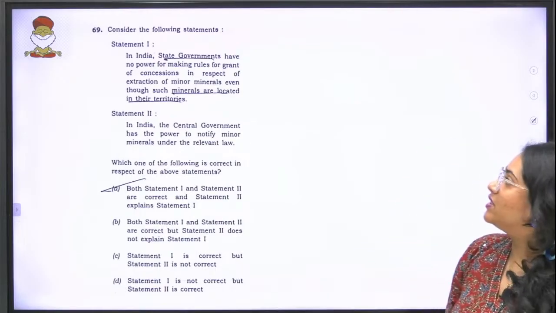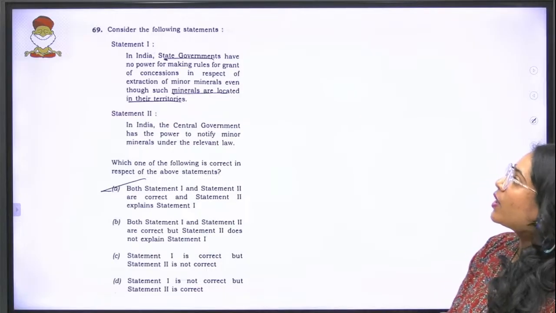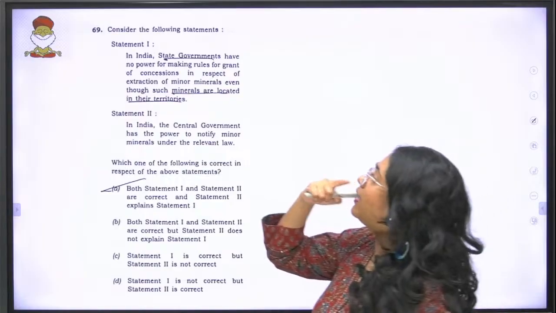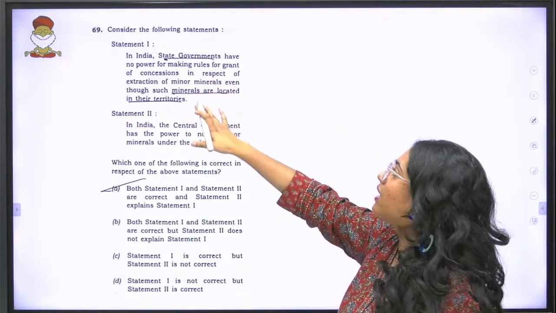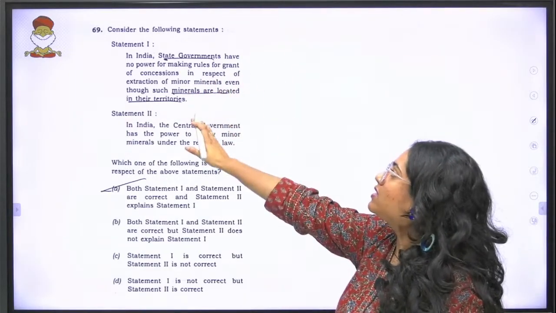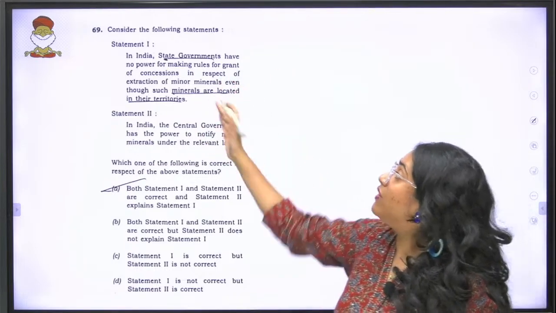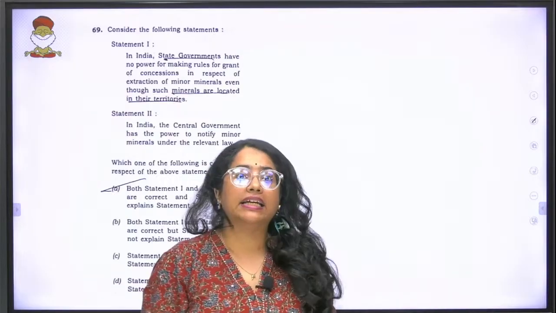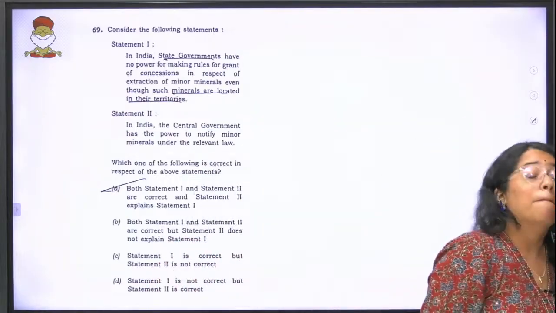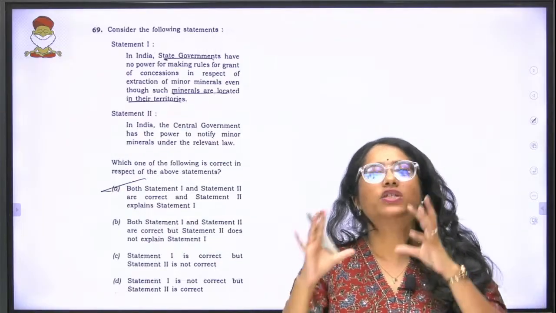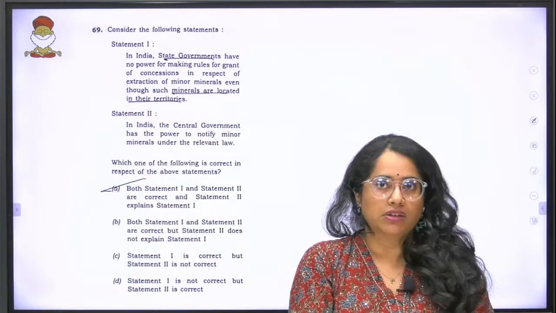Moving forward, this is question 69. Question 69 reads as, consider the following statements. Statement 1, in India, state governments have no power for making rules for grant of concessions in respect of extraction of minor minerals, even though such minerals are located in their territories. This is very important to understand. Minor minerals means anything, even including your sand, your silt, all of this comes under the idea of minor minerals.